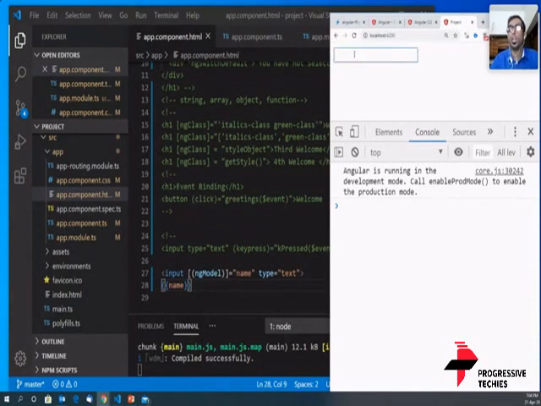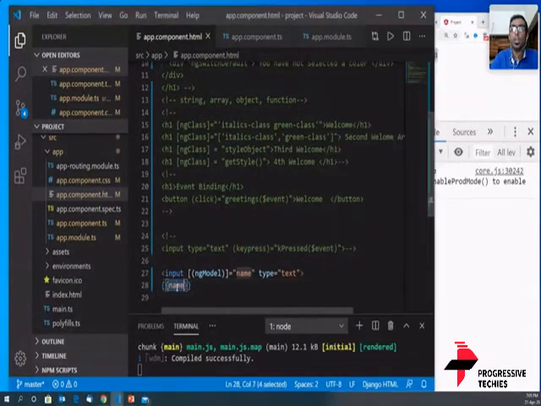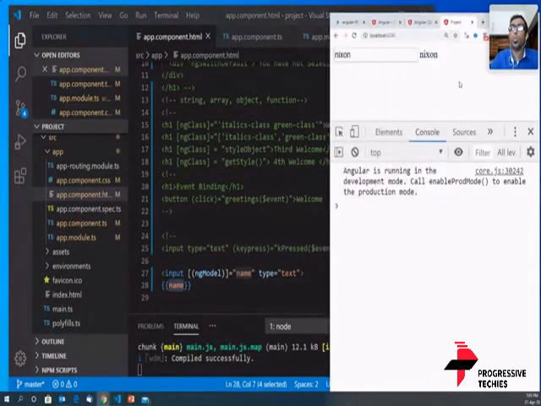Now I'm going to type Nixon here. So what do you see? You see simultaneously that Nixon has been displayed here. Why is that Nixon here? The name Nixon has come here just simply because we are using interpolation. So what actually happened here? Let's go step by step.